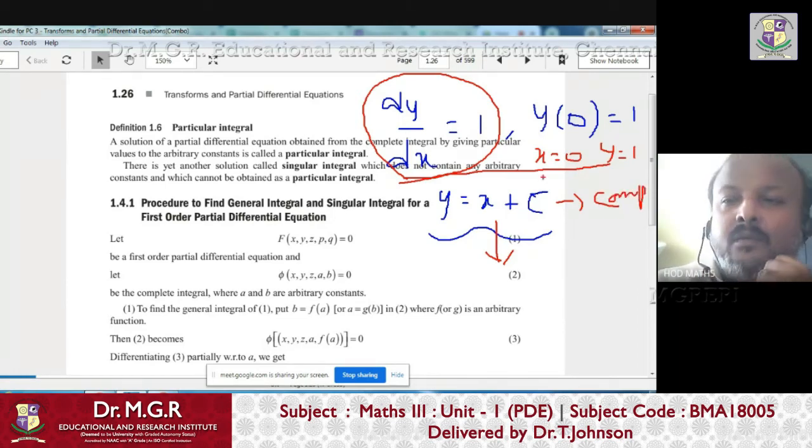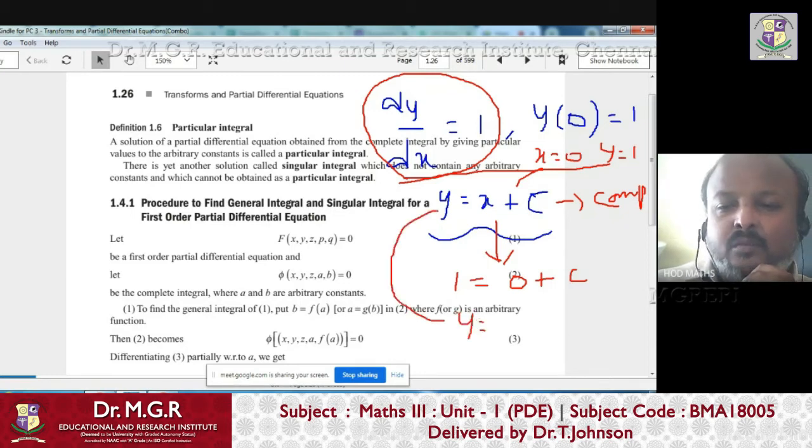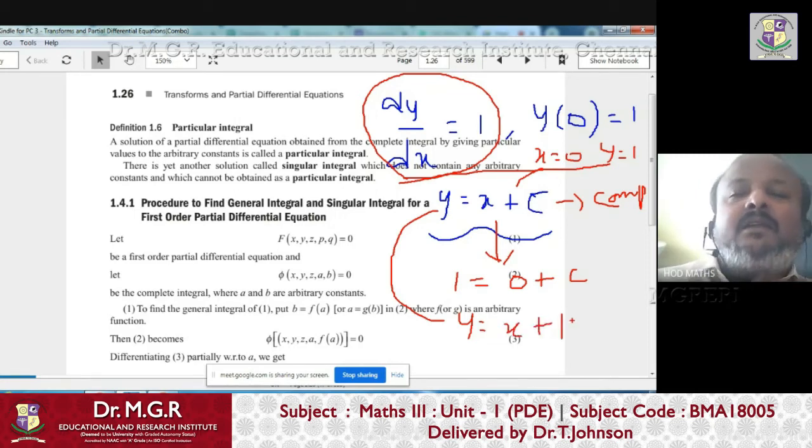But now, what is the condition given? The condition is given as: when x is equal to 0, y equals 1. So you put the condition in the solution. What happened? y equals 1 when x equals 0. Then you will get one nice relation, that is c equals 1. Now you can replace the equation y equals x plus c as y equals x plus 1. So c is replaced by the fixed constant 1.